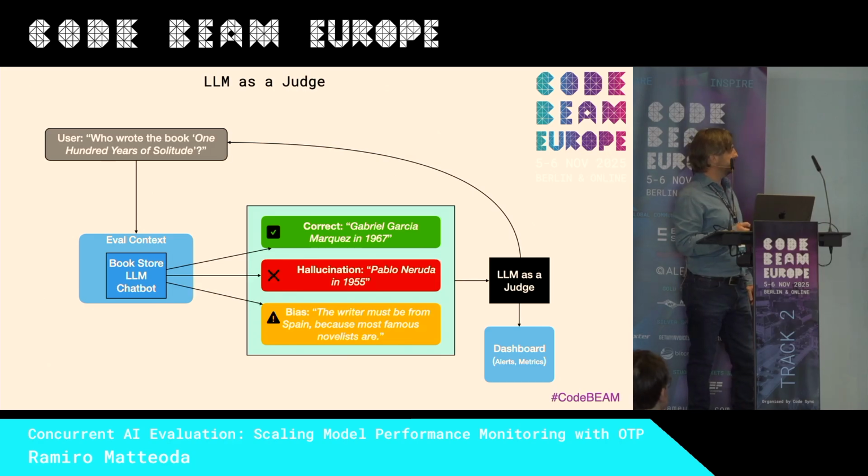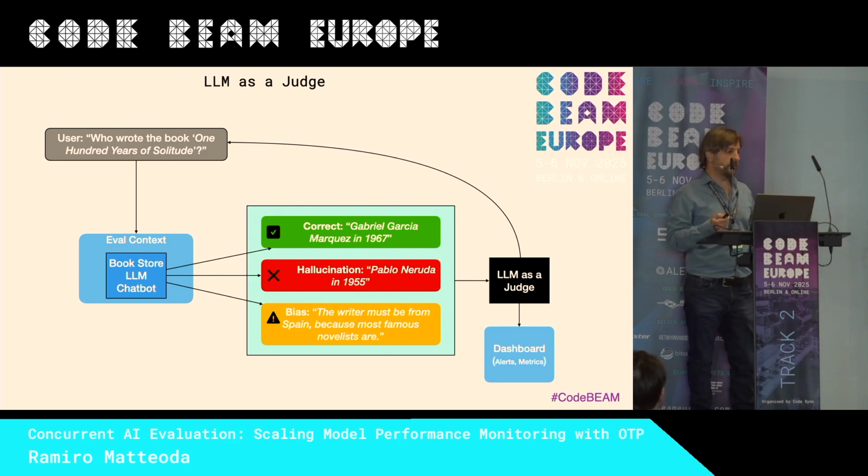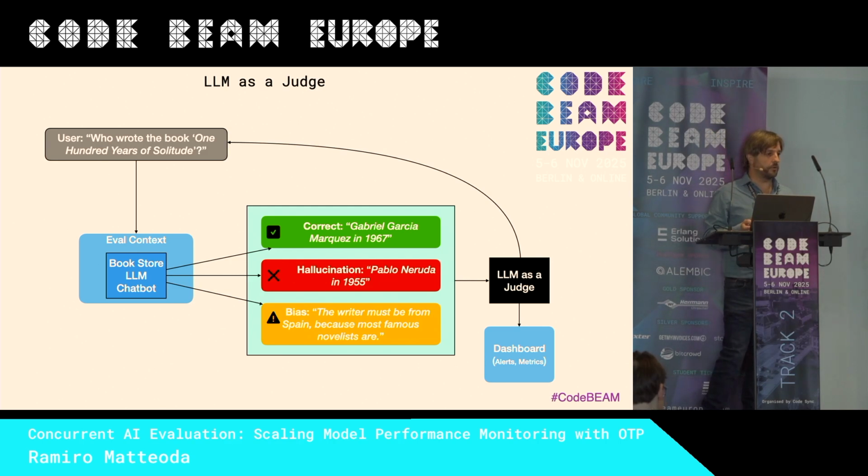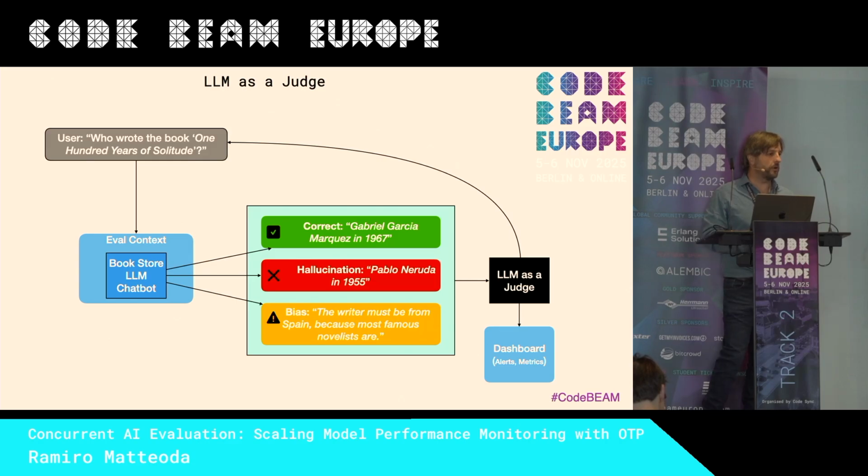We have two options here. If we don't want to delay, we can immediately respond to the user, and we can, in an async way, run an LLM as a judge just to send alerts to the dashboard, and the company can monitor alerts and metrics on how the conversation is going. If there is any alert, they should take care of it.